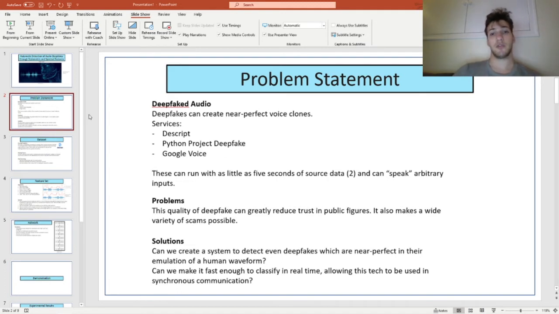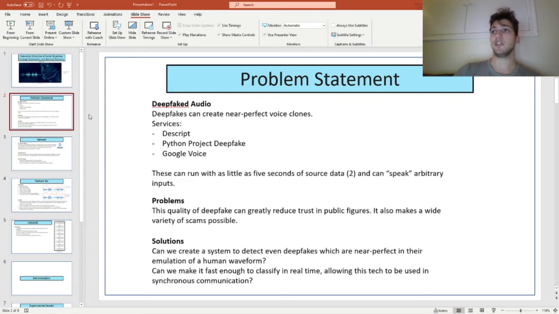So this, of course, causes a number of problems surrounding privacy and trust. If there's a public figure and they make a statement that sounds like their voice, we can no longer immediately know whether that is them or whether that's someone entirely different faking their voice. It also enables a wide variety of scams. Say you're calling a bank in an attempt to make a deposit, but in fact what appears to be you is someone deepfaking your voice and mocking your credentials in order to get access to your banking information.